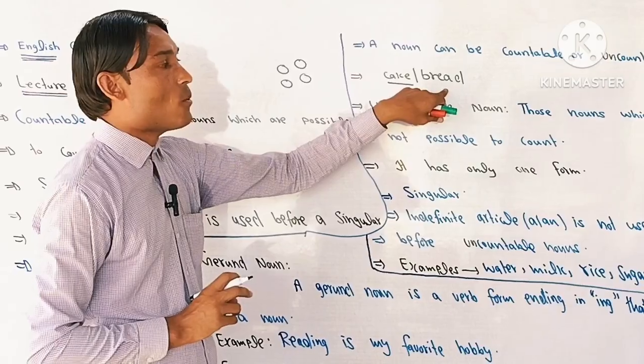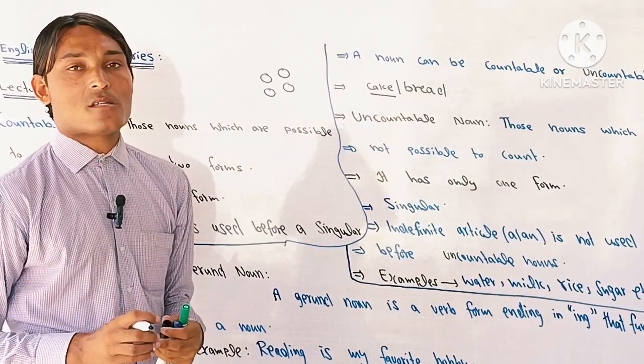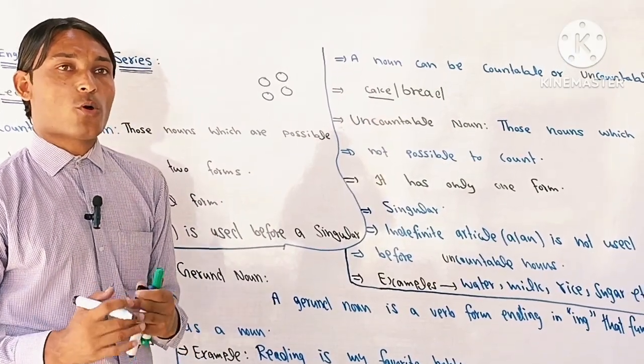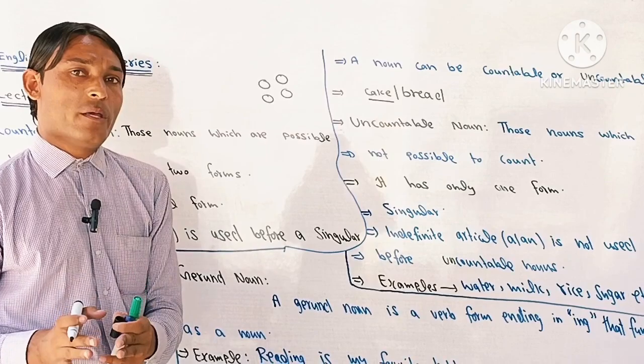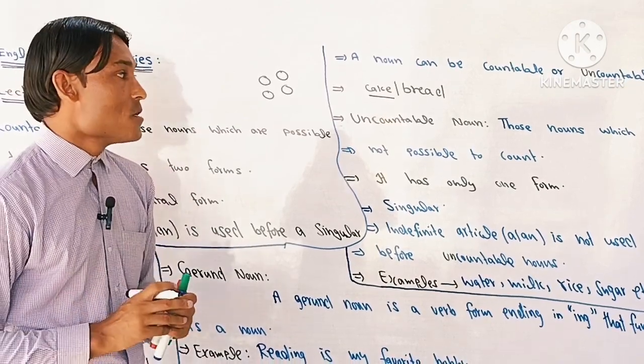For example, if you want to talk about a single bread, so it will be considered what? Uncountable. But if you talk about more than one bread, that will be what? That will be considered plural nouns.